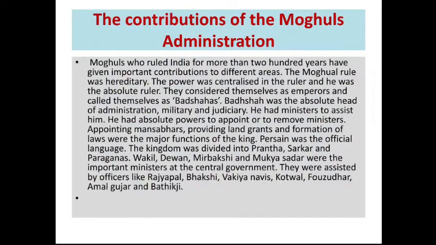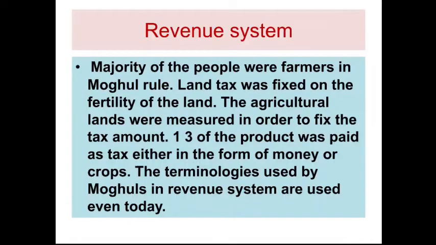Wakil, Diwan, Mir Bakshi, and Mukhya Sadr were the important ministers of the central government, appointed category wise. They were assisted by officers like Waqia Navis, Kotwal, Faujdar, Amalguzar, and Bitikchi. Those are the names of the appointed officers. Nowadays, you know that with the Lok Sabha, Rajya Sabha and many ministers, every department has an appointed minister. It is the same as the administration started in the Mughal time.